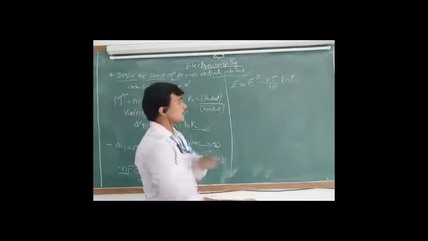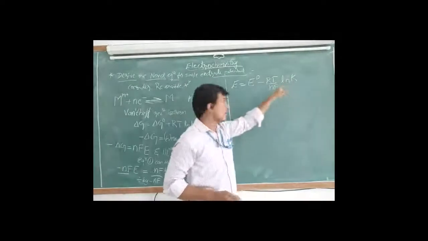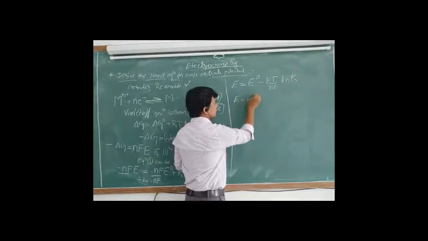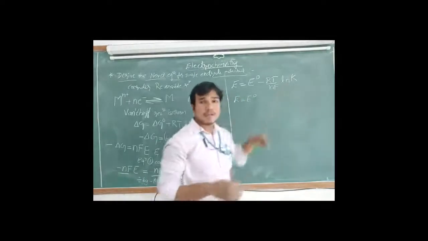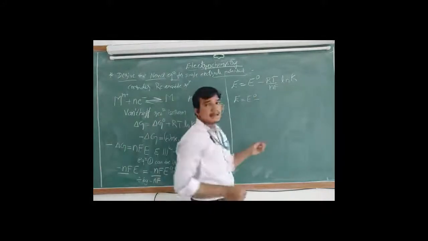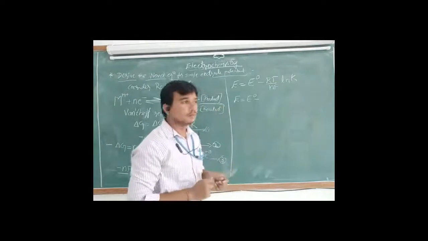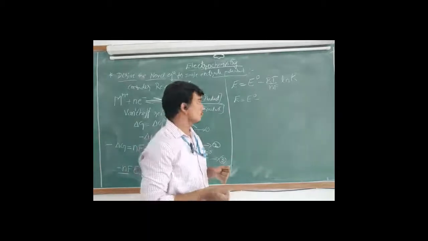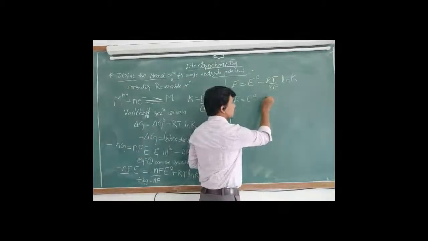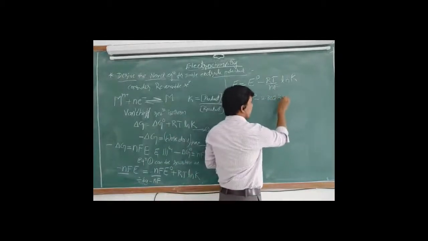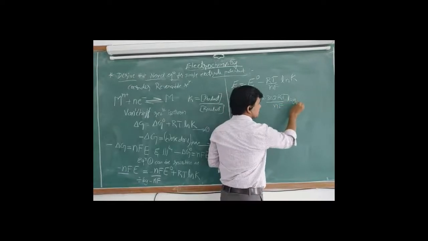So now we will convert this ln into log. Natural logarithm we have to convert. If we convert ln into log, ln means log e, right? We have to convert to log 10. 2.303 we have to multiply. 2.303 RT by nF into log with base 10.